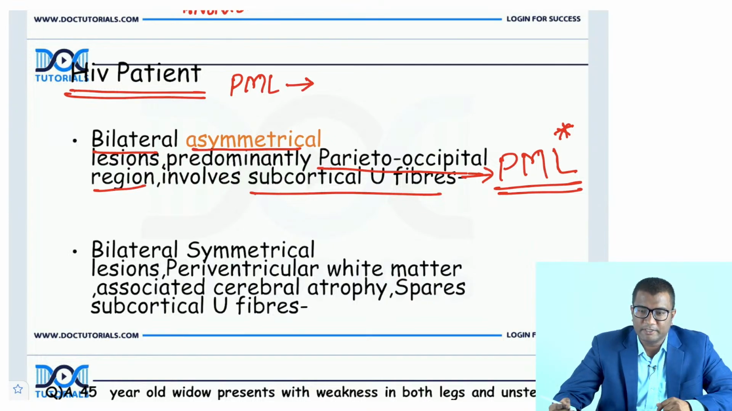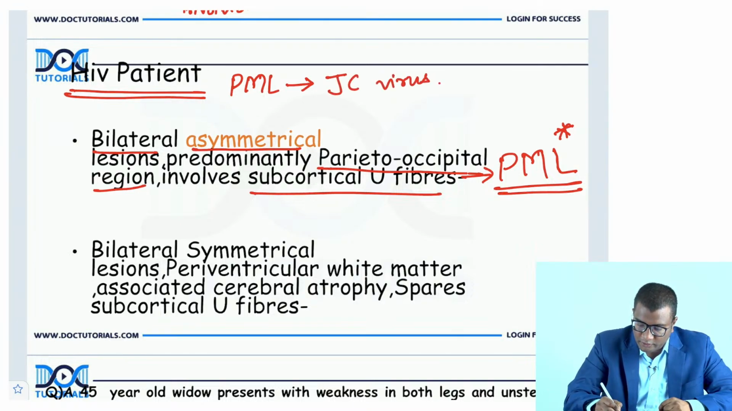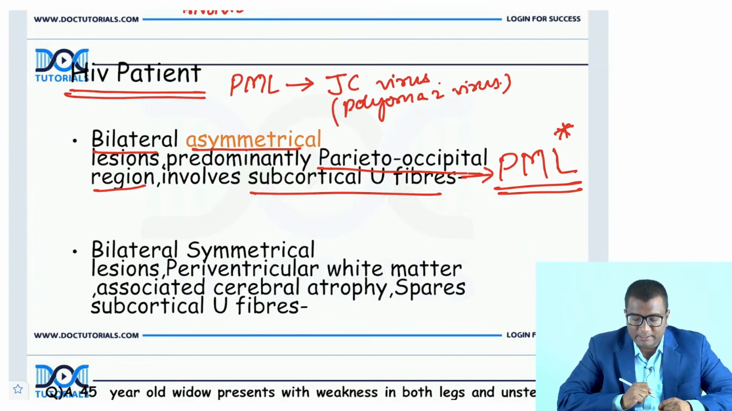Can you tell me, for this progressive multifocal leukoencephalopathy, what is the causative agent? Anybody remembers the causative agent for this condition? This is caused by a JC virus, right? So JC virus, a human polyoma virus, will cause this progressive multifocal leukoencephalopathy. How is the MRI showing? Bilateral involvement, asymmetrical involvement, and the parieto-occipital region is predominantly involved.